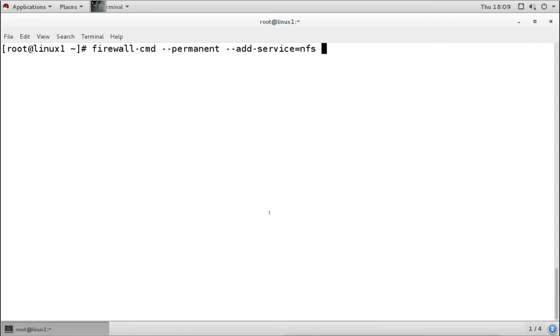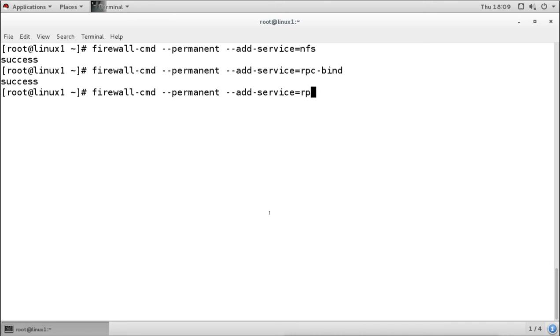I will add first NFS, then rpc-bind, and then also mountd. These three services we have to allow from the firewall so that it can be accessed by the client. Finally I will reload the firewall, because I mentioned permanently, so it is not applied yet. After reloading it is going to apply it. So now it is applied and it is giving the access.